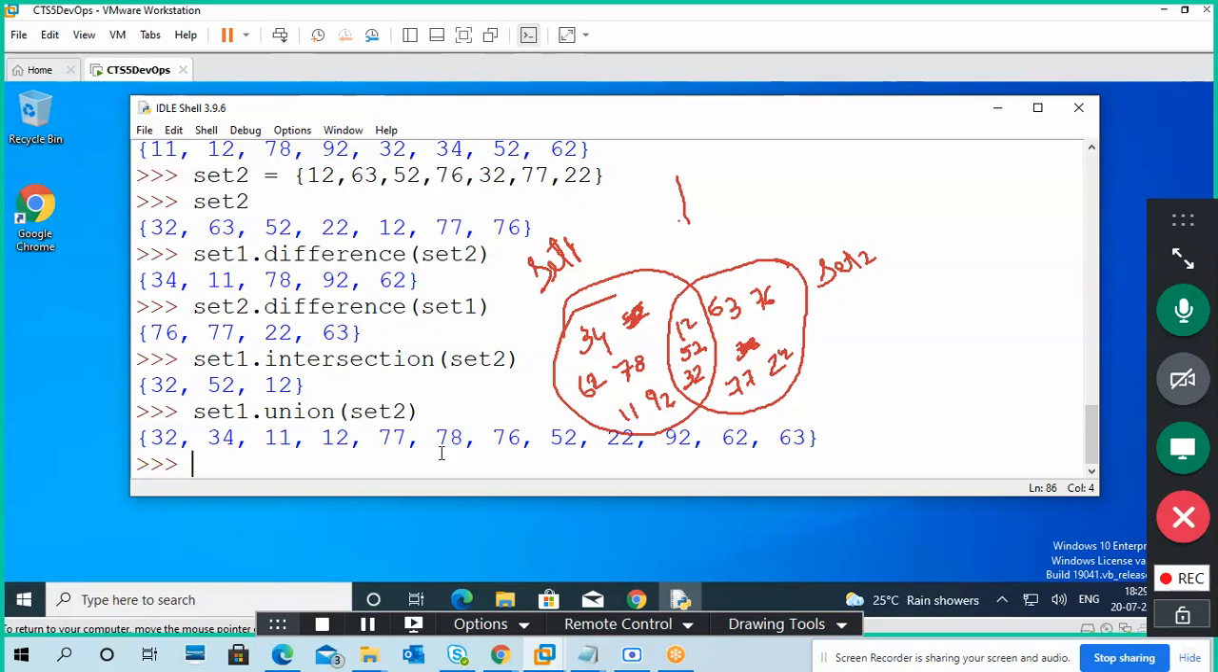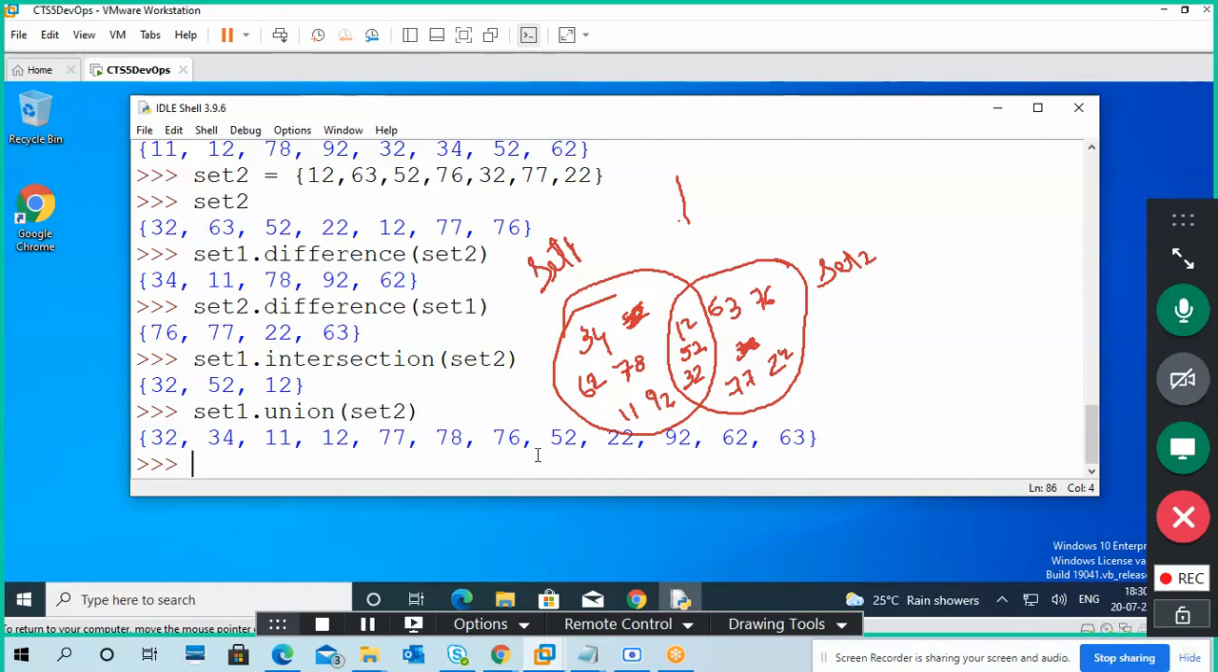Okay, so union means combining. Intersection means common data. So intersection is common data, union means combination, and difference means only a particular set's values which are not common data. Common data we are not showing, so only set one values only.